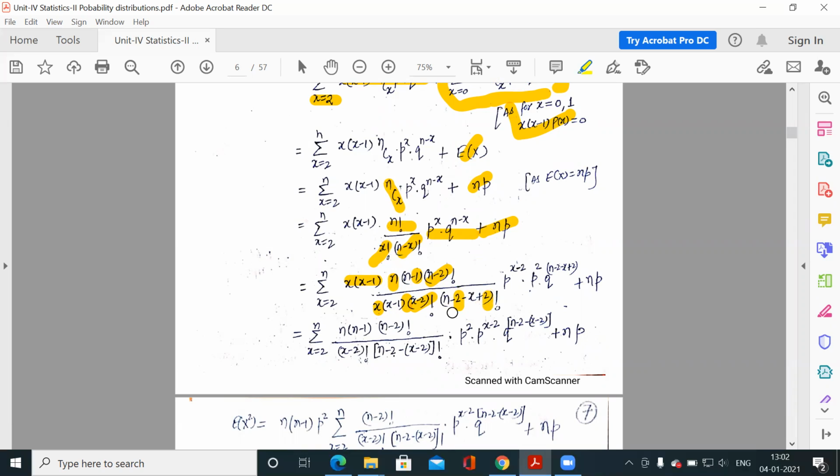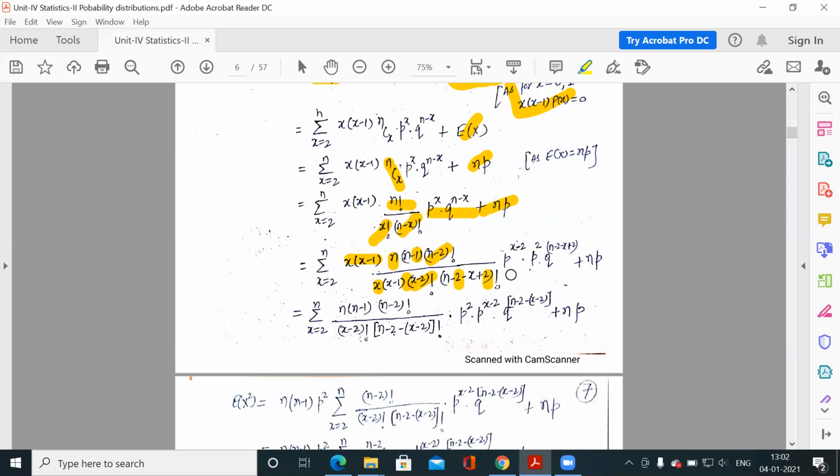So I subtracted 2 and added 2, so the overall value would be n minus x. Similarly, for p to the power x, I have written p to the power x minus 2 into p square, and q to the power n minus 2, and similarly this combination n minus x can be written as n minus 2 minus x minus 2 plus 2. Clear?